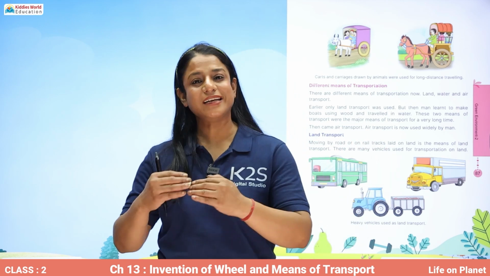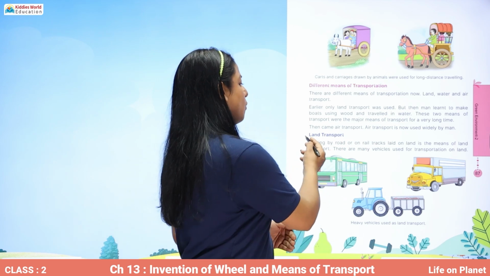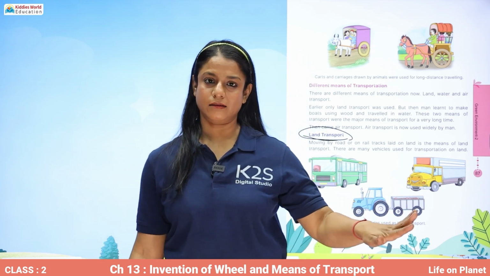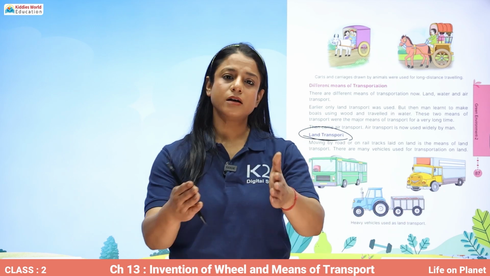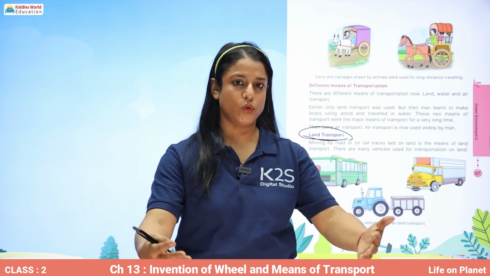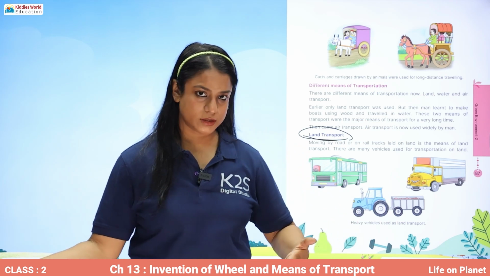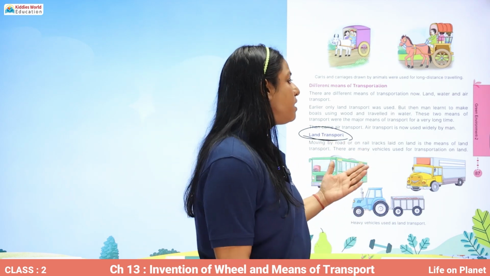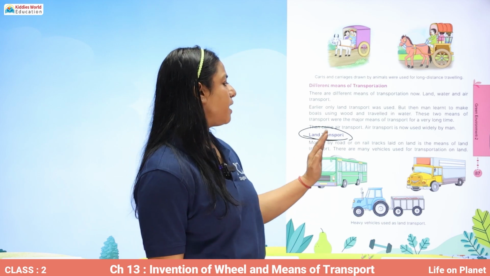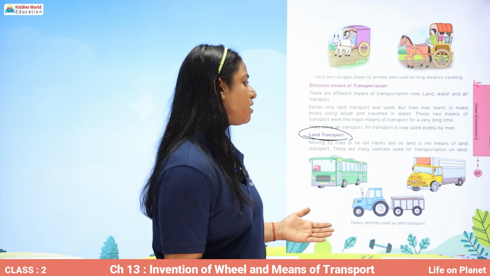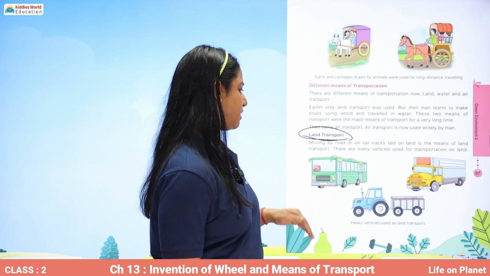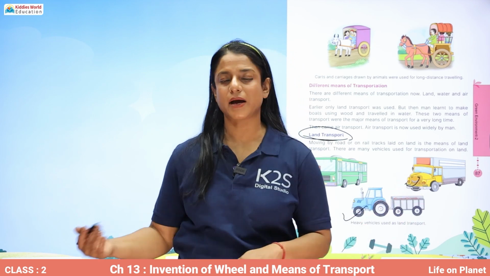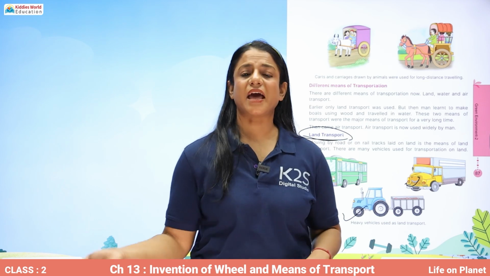Now, let's study each mode of transport one by one. What is land transport? Moving on land, on road, or on the tracks which are laid on the road is called land transport. So, moving by road or on rail tracks laid on land is the means of land transport. There are many vehicles used for transportation on land. As you can see in the picture, a bus, a tractor, a truck, a car, bicycle, scooter, animal carts, all these are land transport.